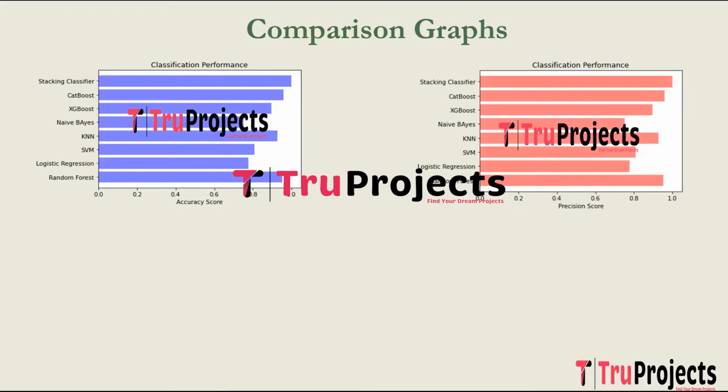This is the precision comparison graph. It is also known as positive predictive value. It measures the accuracy of positive predictions made by the model. It is the ratio of true positives to the sum of true positives and false positives.